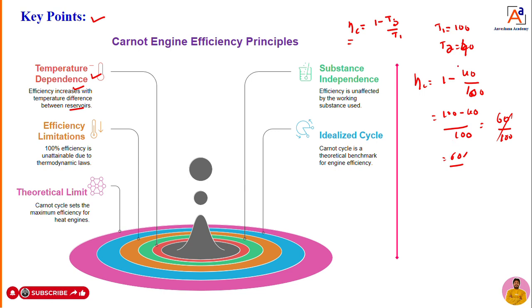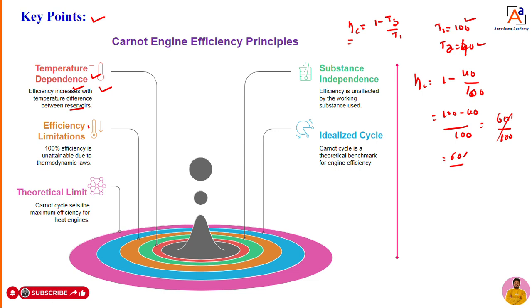That means the change in temperature, T1 and T2, plays a very important role in the efficiency. If T2 has a higher temperature, efficiency is going to decrease. Therefore temperature difference plays a very important role in the calculation of efficiency.